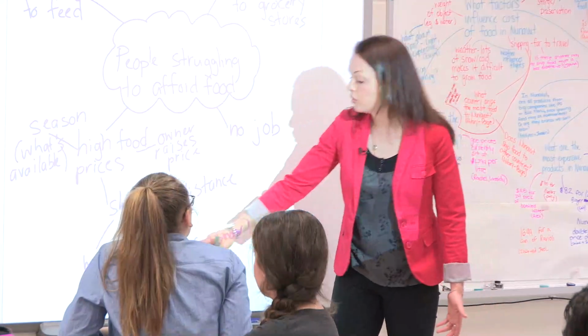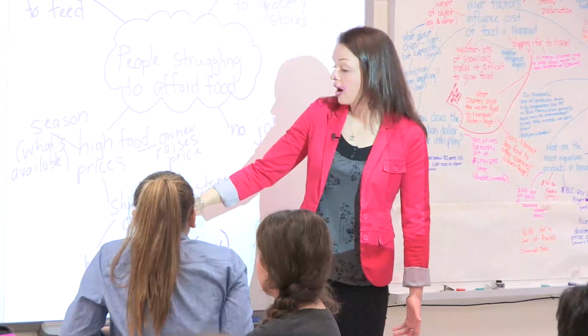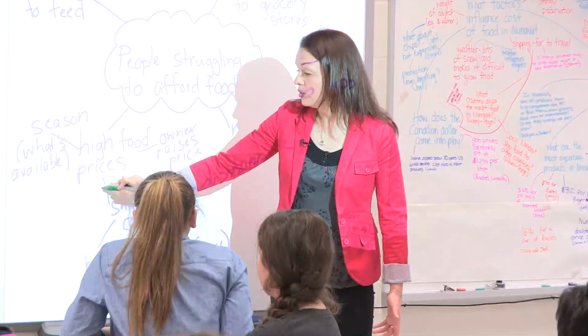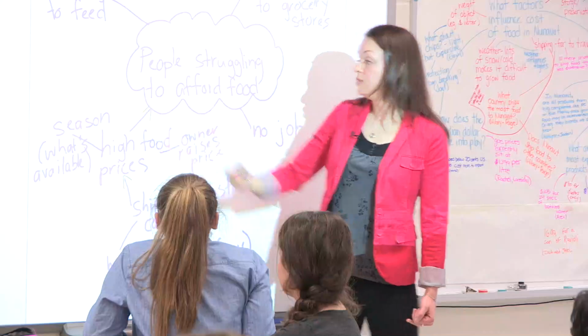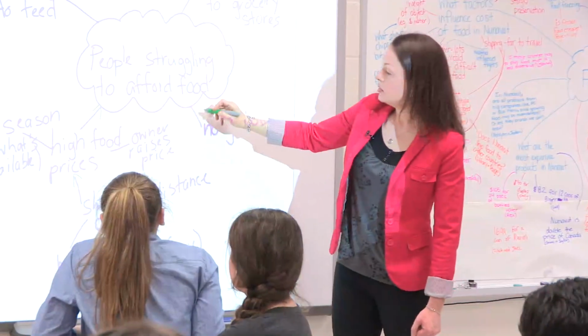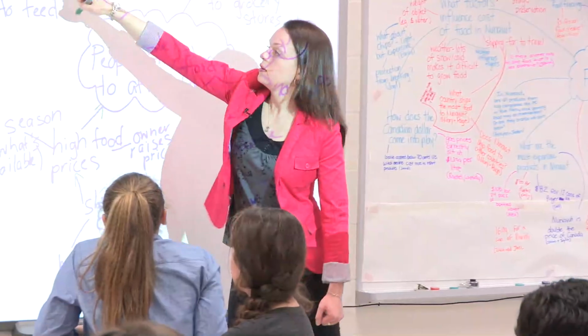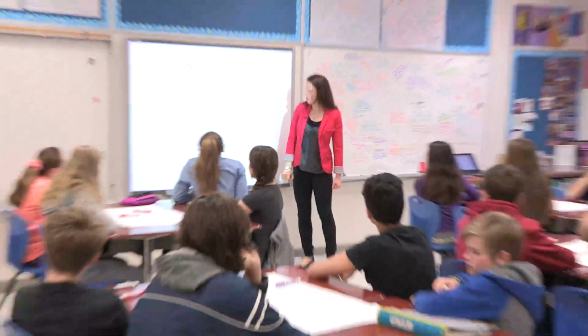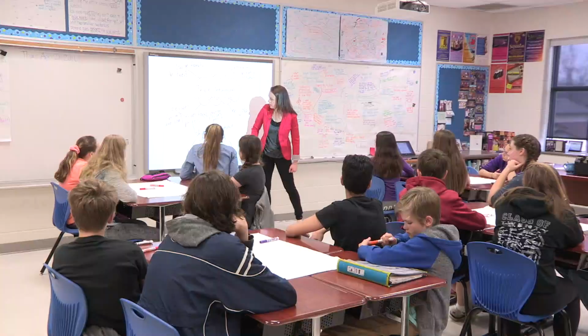So I'm going to use an arrow to show that weather causes high shipping costs. And shipping costs lead to high food prices. And high food prices lead to people not being able to afford food. Or no job leads to people not being able to afford food. Large family to feed causes people to not be able to afford food. Distance to travel causes high shipping costs.